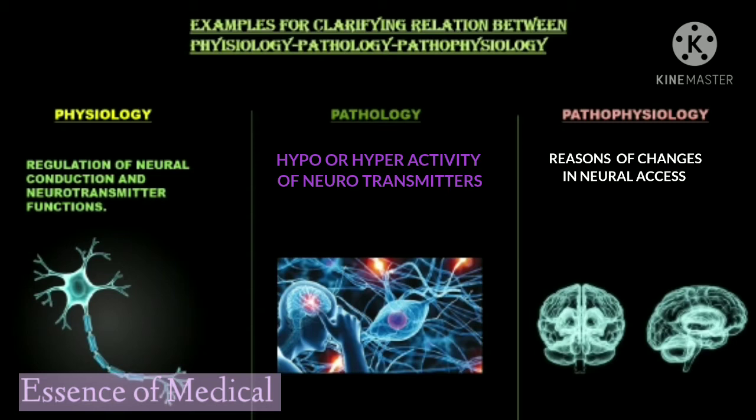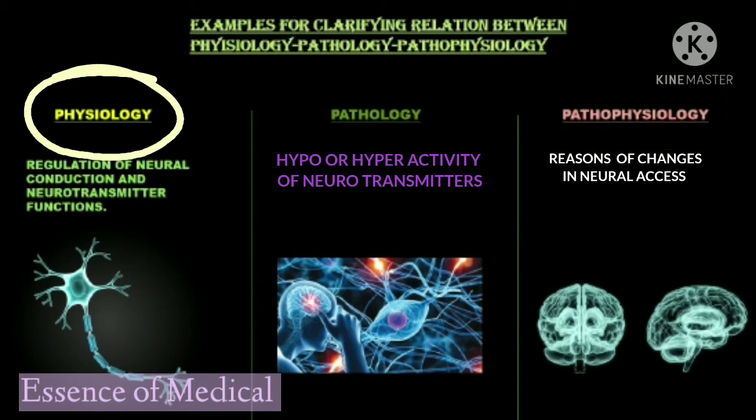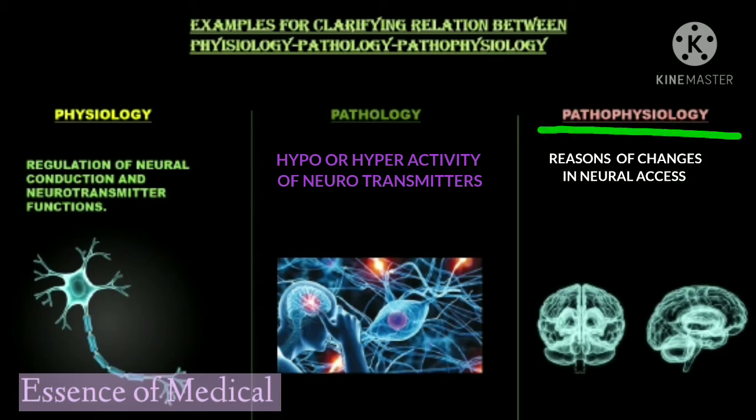Less neural signals or whatever. But this will be a disorder condition now. These disorder conditions will come into pathology, where we are going to see the changes in the neural axis. Either it can be hypo or hyperactivity of the neurotransmitter. Now we have to understand what we are going to know in pathophysiology. It actually provides the reason why the neurotransmitters are not working properly, right? So physiology is the normal or basic study of something. Pathology is a disease condition study. Pathophysiology, reasons of the disease condition.